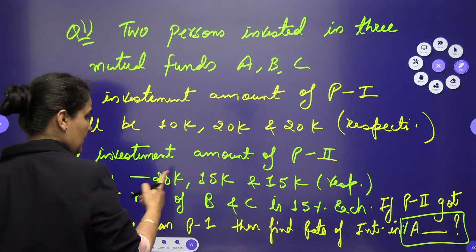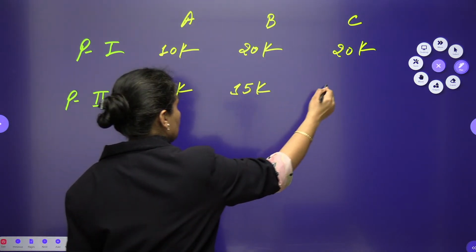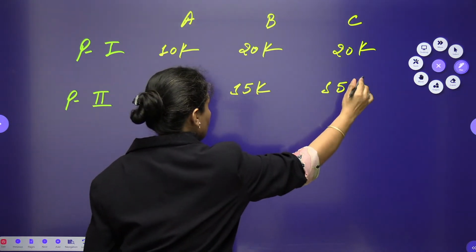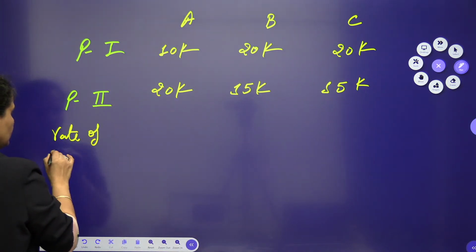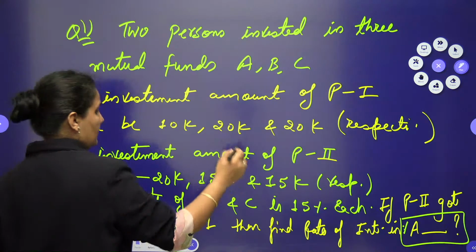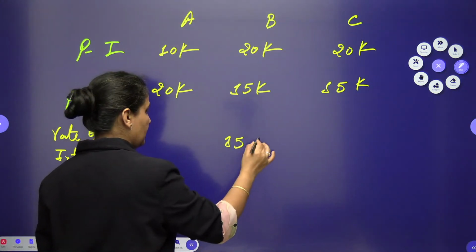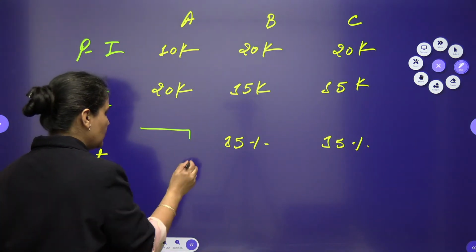The second invested 20,000, 15,000 and 15,000. Rate of interest is also given to us: in the second and third it is 15%, and we need to find out the first one.